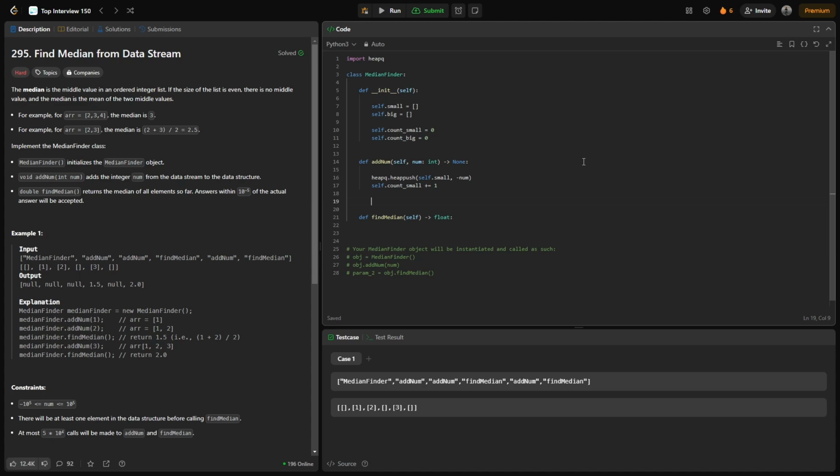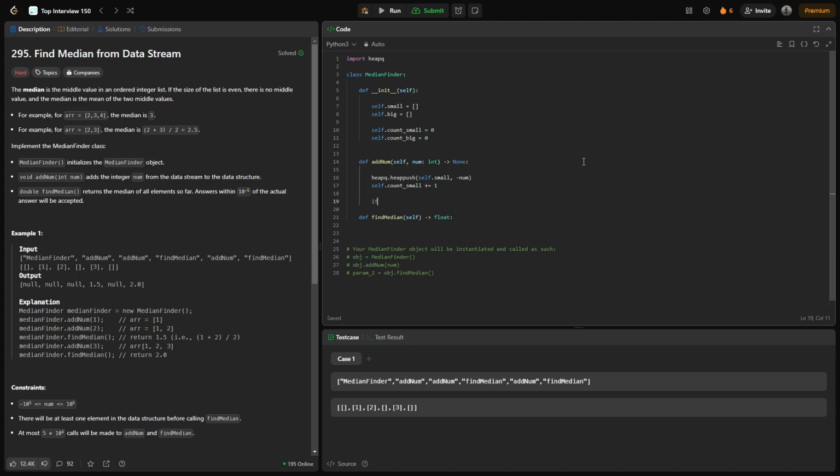Now the next thing is that we will have to check whether the current small element present at the top is greater than the first element present in the big one. The reason is that the smaller heap will always contain all the elements which are smaller, and the big heap is always going to contain the elements which are larger. In case the smaller one contains any element which is greater than the first element of the big one, then we just have to pop it out and add it to the big.